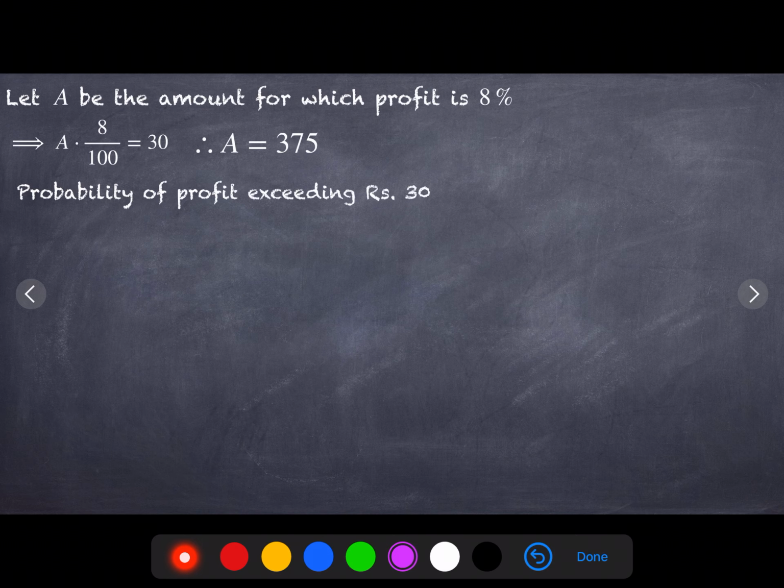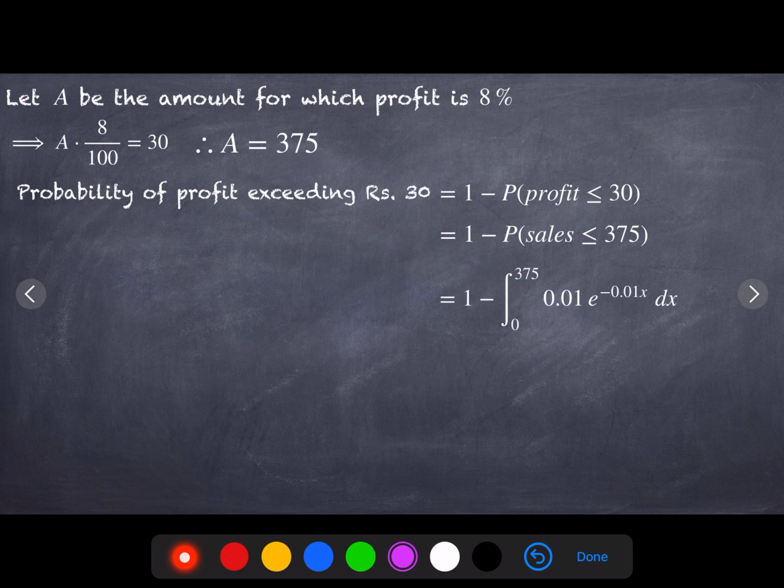So, the probability of profit exceeding 30: they have not specified the boundary. I may get 31 or 32 or 35 or 40 or 100, that is not specified. So that is why I will go with the reverse order: 1 minus the probability that profit is less than 30. The profit is less than 30 whenever the sales is below 375 rupees. If the sales is above 375, the profit exceeds 30. So that is 1 minus the integral between 0 to 375 of f of x.